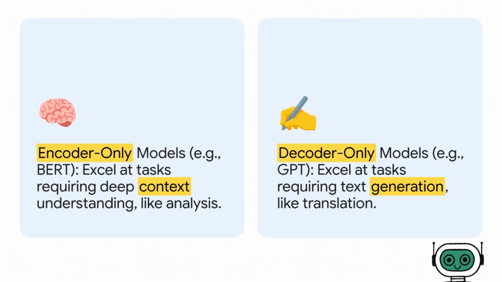And this leads to a key architectural choice for practitioners. Encoder-only models, like BERT, are masters of understanding context, which makes them perfect for analysis tasks. But decoder-only models, like GPT, are built specifically for generation. They are the engines of creation.